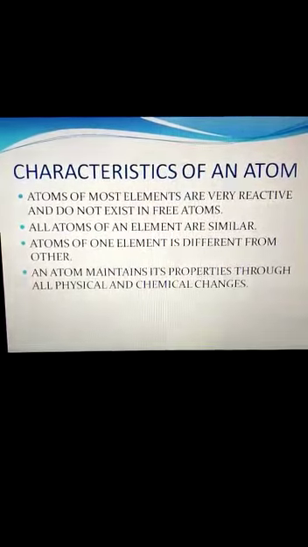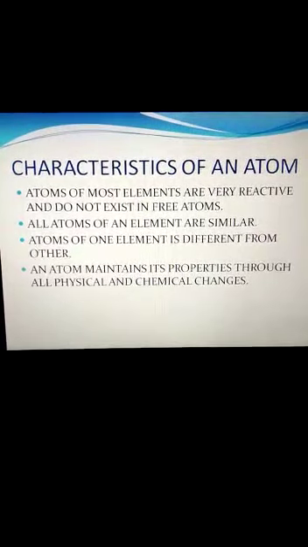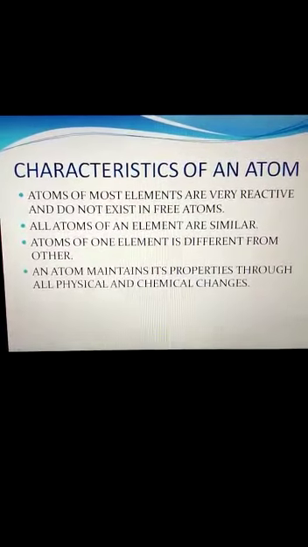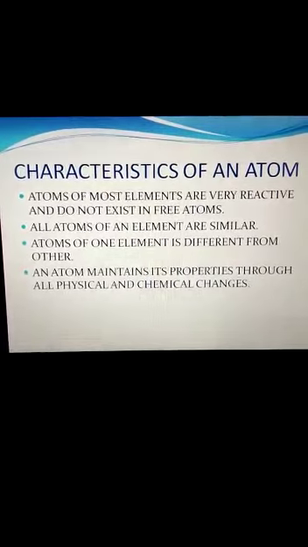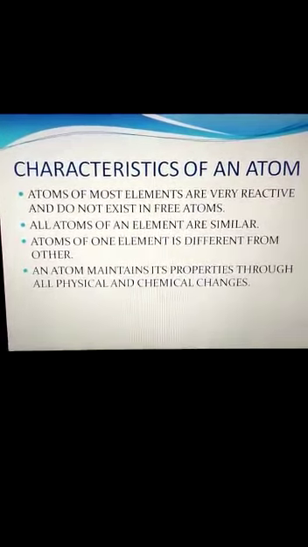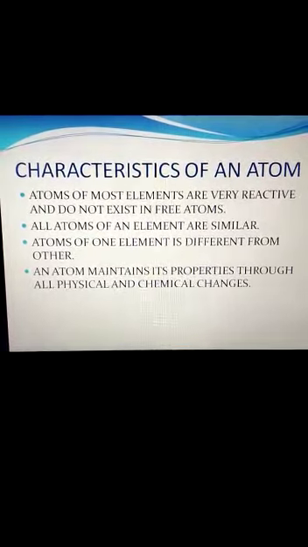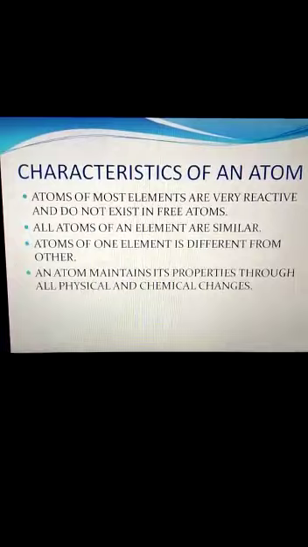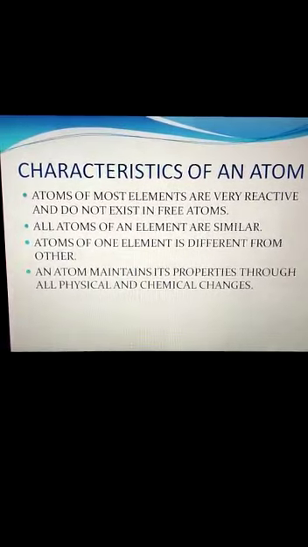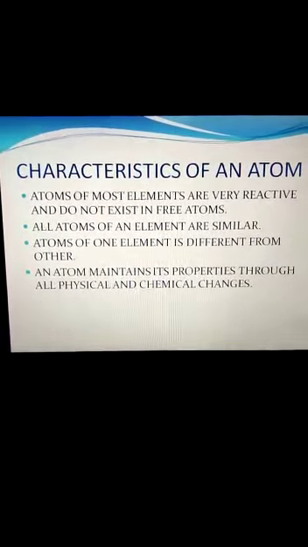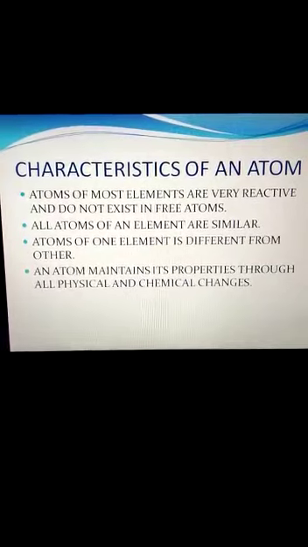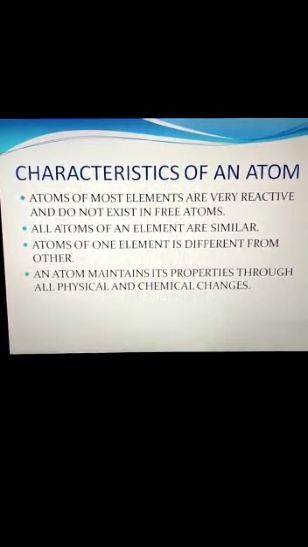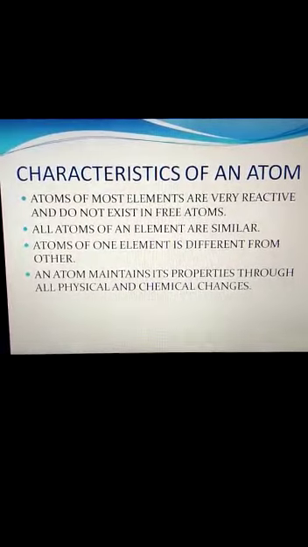All are different elements, and the type of atoms that constitute one element is different from one to another. All the atoms of hydrogen are similar, but atoms of hydrogen are different from the atoms of carbon and different from the atoms of oxygen.